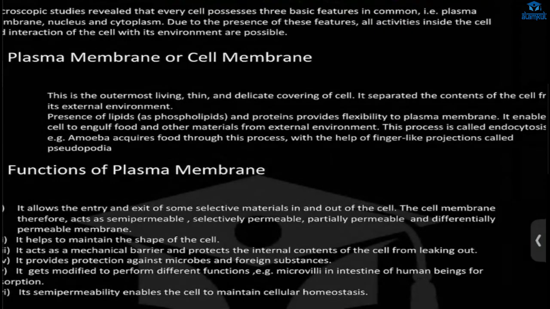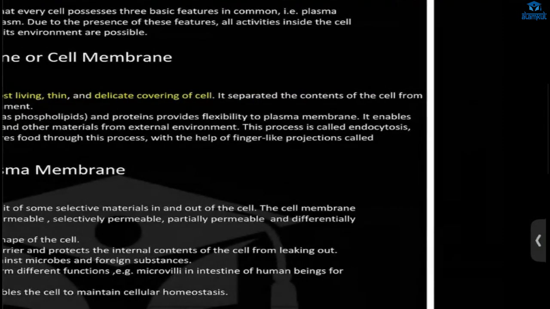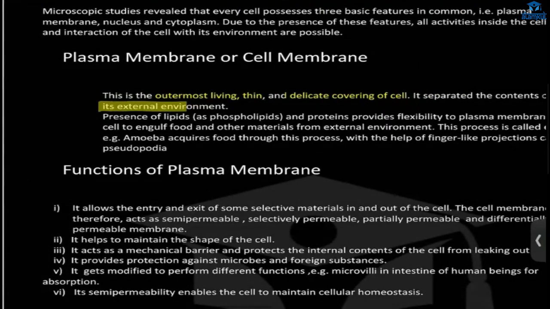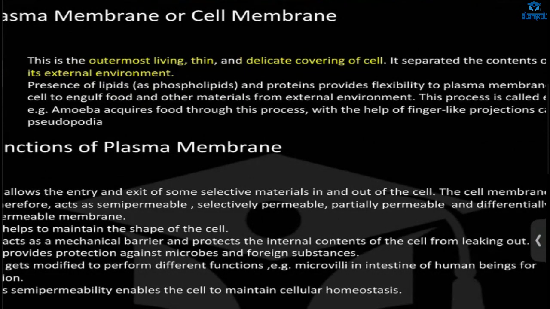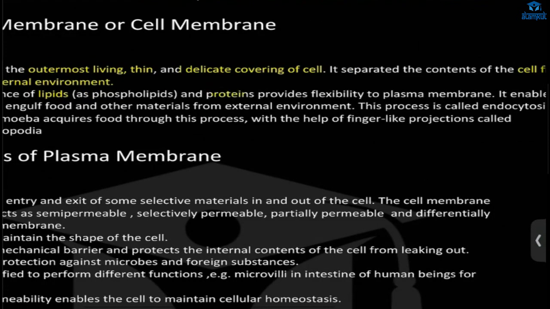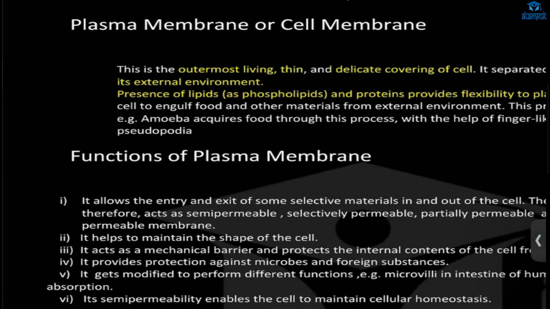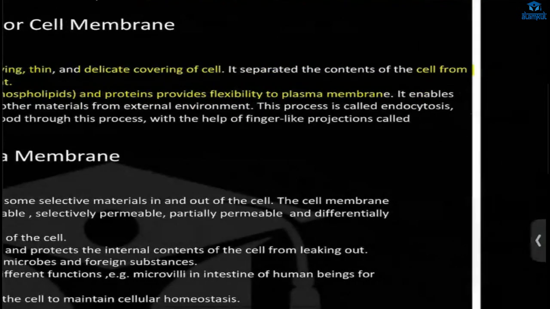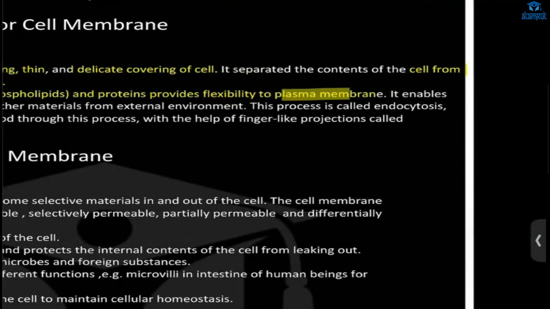So cell membrane or plasma membrane are outermost, living, thin, delicate covering of the cell. It separates the content of cell from its external environment. Okay, so it separates the cell from each other. Presence of lipid and proteins provide flexibility to the plasma membrane. This is very important. So the presence of lipid and protein will provide the flexibility to the plasma membrane.